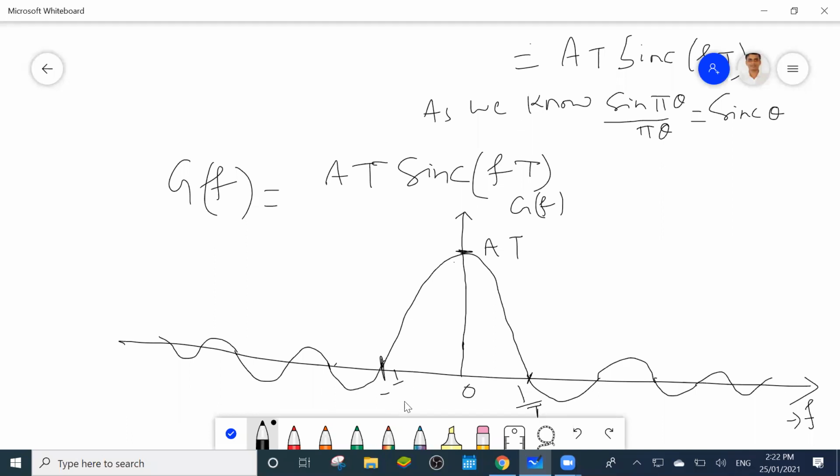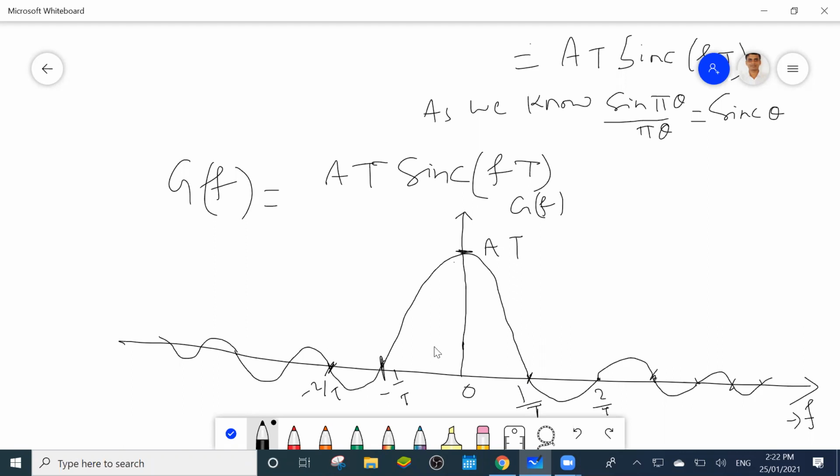Minus 1 by t. Then this value is 2 by t, and this is minus 2 by t. Like this you write. This is 3 by t, then 4, then 5, then 6. So this is the spectrum.